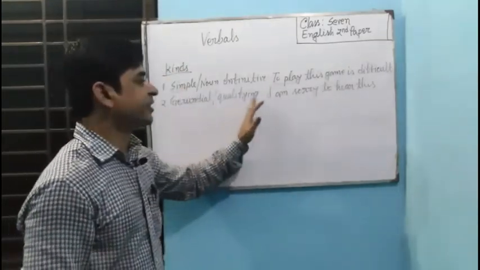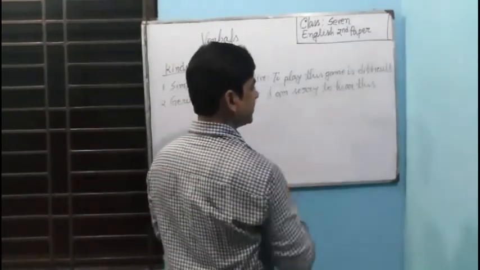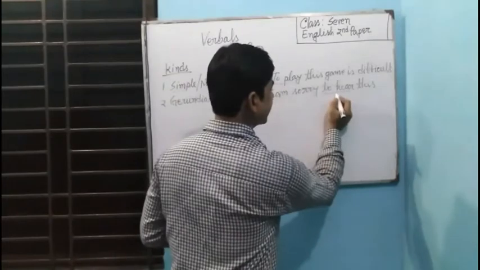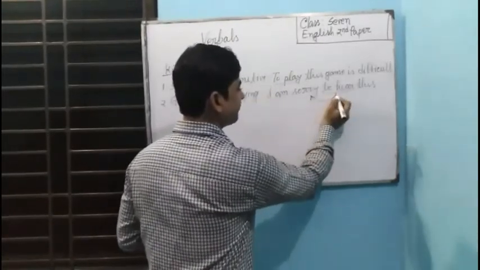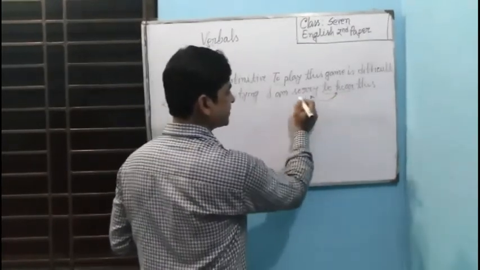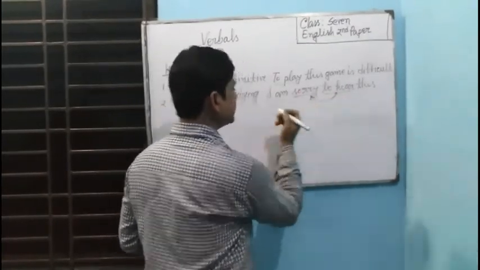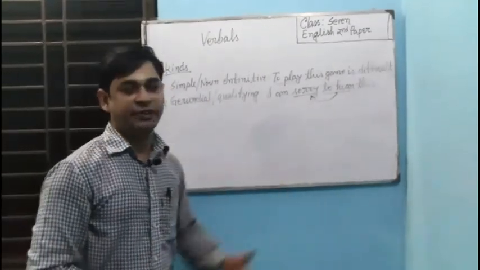Gerundial or qualifying infinitive. Here you see, I am sorry to hear this. Here to hear is working like a qualifying verb or qualifying object of this word, and that's why this is qualifying or gerundial infinitive.